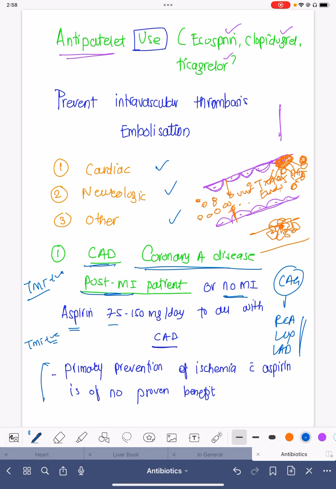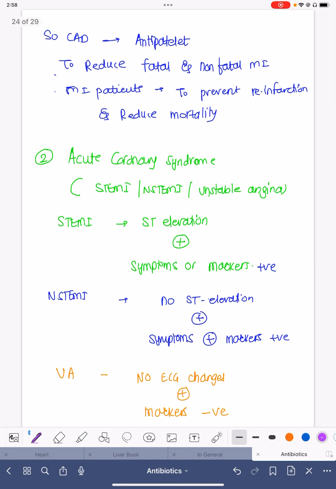But you must know that primary prevention of ischemia with aspirin is not of any proven benefit. Means anyone who has hypertension or diabetes mellitus, but coronary angiography is not done, or the patient doesn't have any symptoms, or the TMT is negative, in those stable patients without any symptoms, without positive TMT, without any abnormal coronary angiography, giving Ecosprin, giving aspirin, is not of any proven benefit.